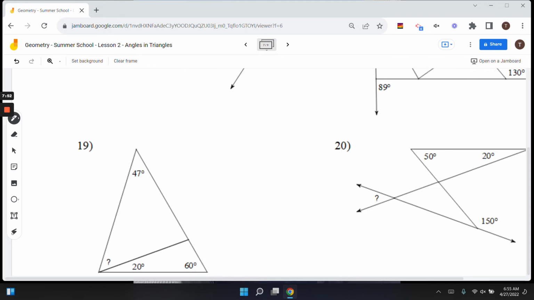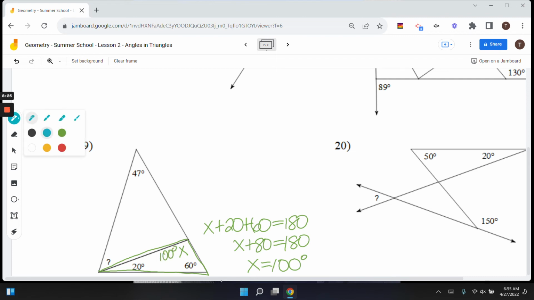And now I have this triangle where I know two of the three angles, and for the third, I'll call that Z again. So Z plus 47 plus 80 would have to equal 180. If I combine like terms, I get this. Oops, that's supposed to be a plus, sorry. So I would get Z equals 53, which would be my question mark. So work your way around, find what you need to find.